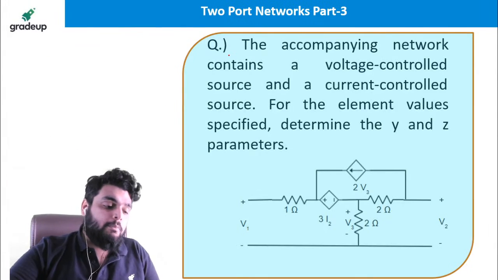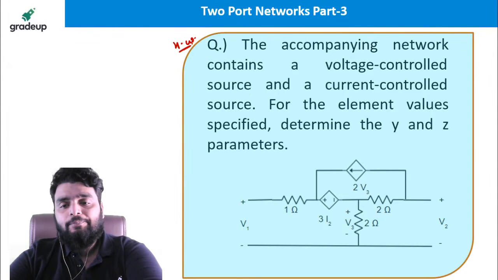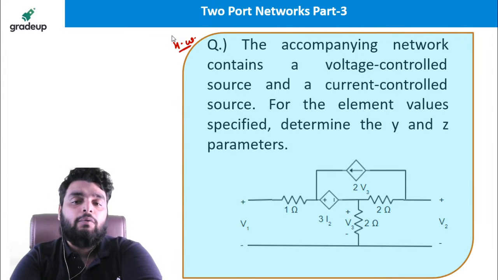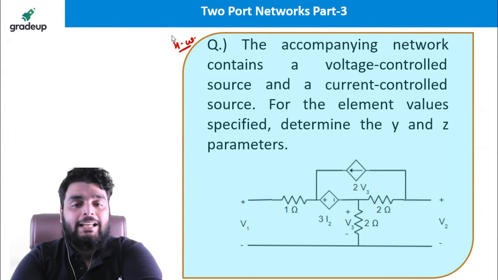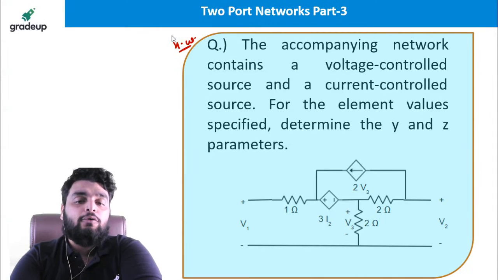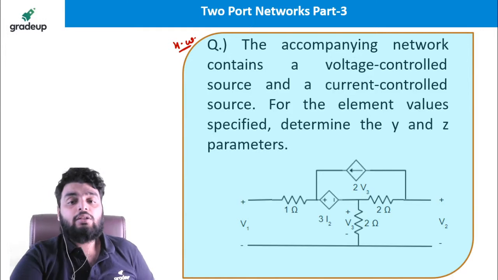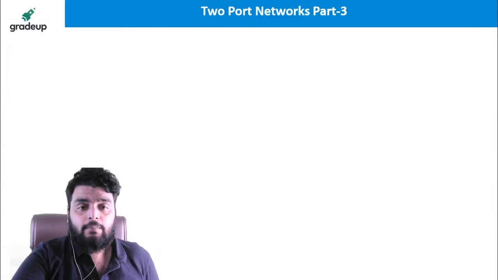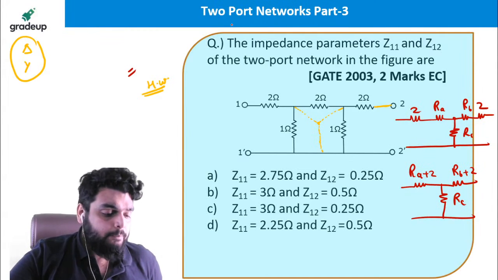Okay, now this is your homework question, guys. Now you have 2 questions in homework, do the homework properly, right? So again in this question, you have to find both Y and Z parameters. You just need to find one parameter, either Y or Z, and then you have to apply the inverse. Okay, so this is your homework question, guys, and this is your homework question. This one is also a homework question, although I gave you the biggest hint, right?